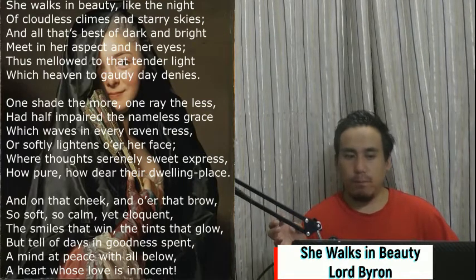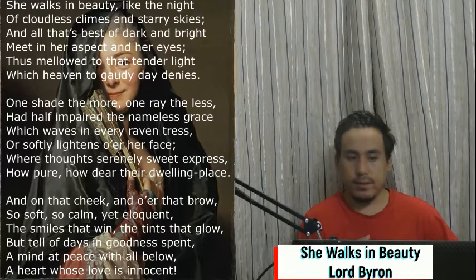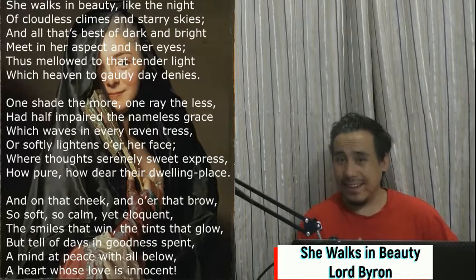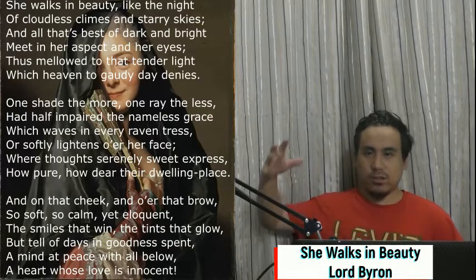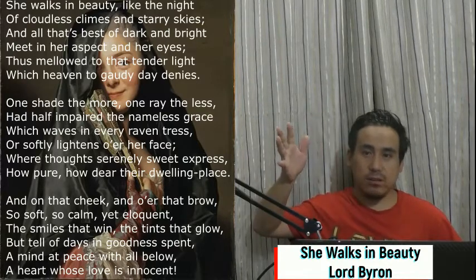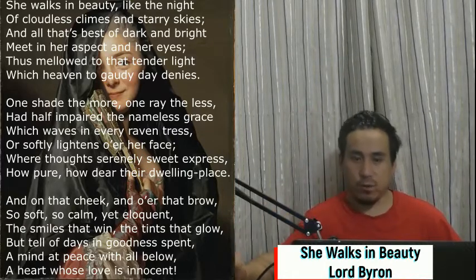Let us look at the poem. The poet compares this beautiful woman to a lovely night with clear, starry skies. So the sky is clear, no clouds, just stars everywhere.